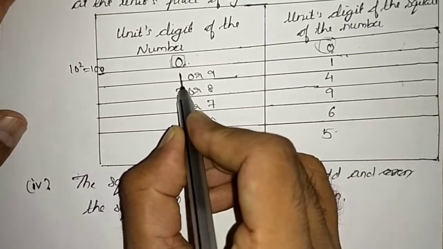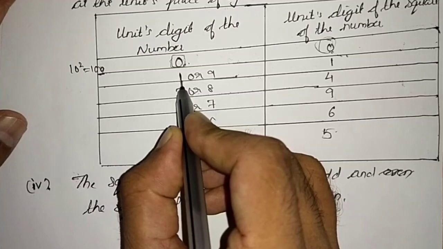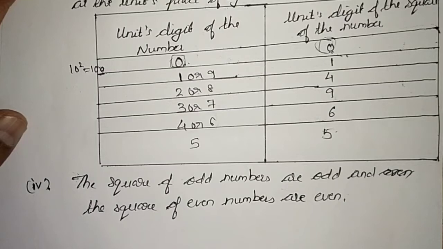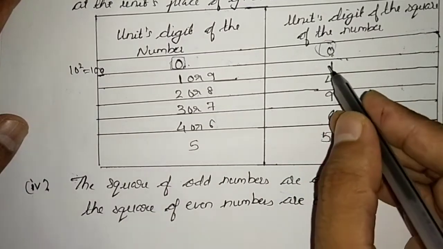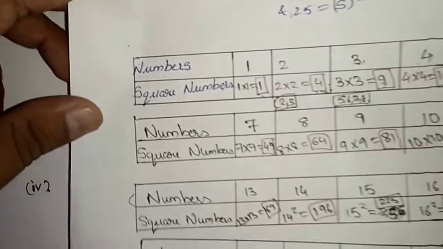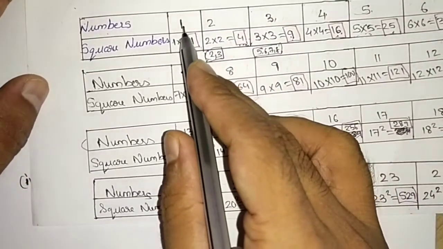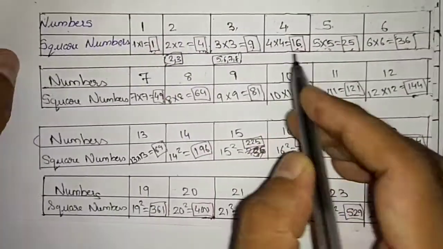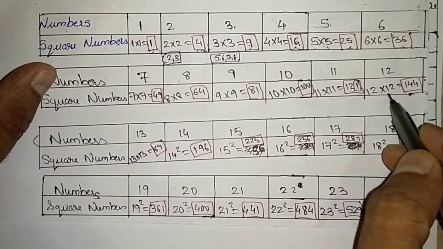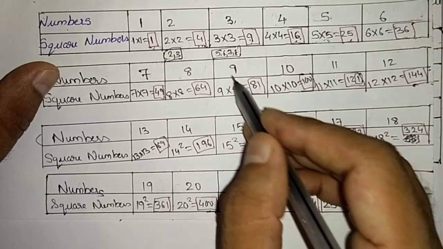Similarly, if a number contains 1 or 9 in the units place and you square it, you will get 1 in the units place of the perfect square. Let me show you. 1 square is 1. 11 square is 121. You will see here it is 1. 9 square is 81.